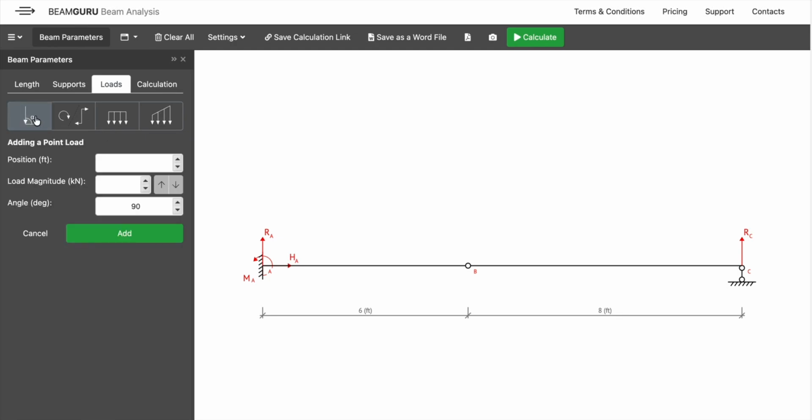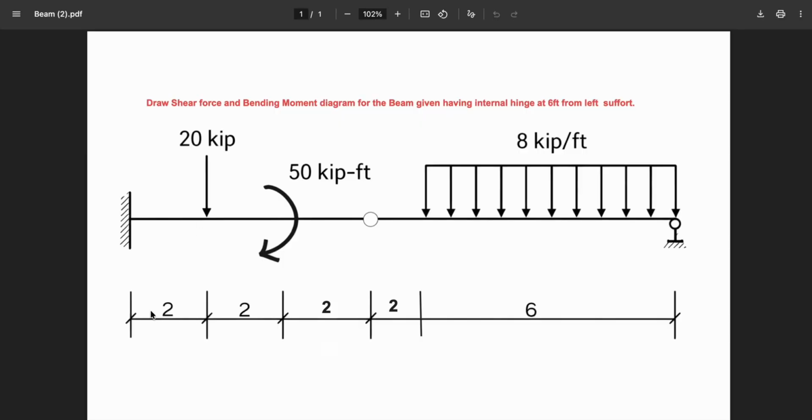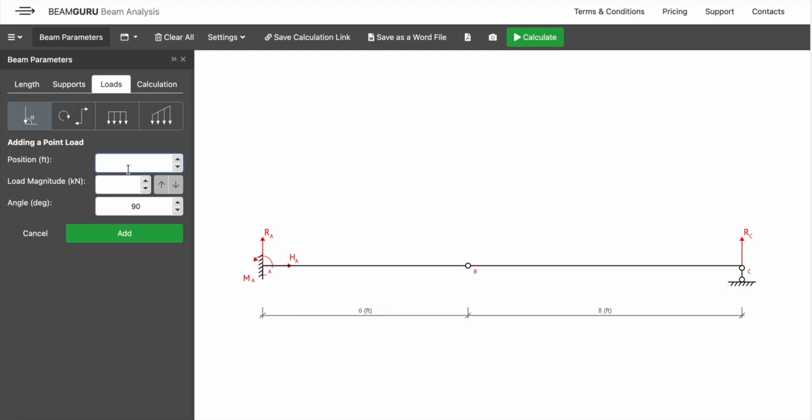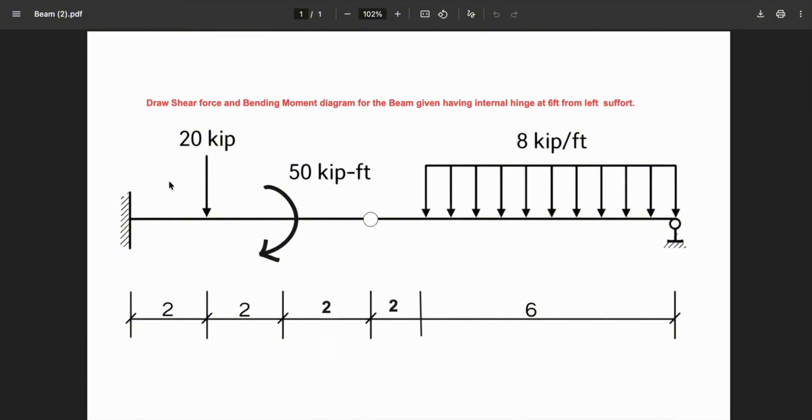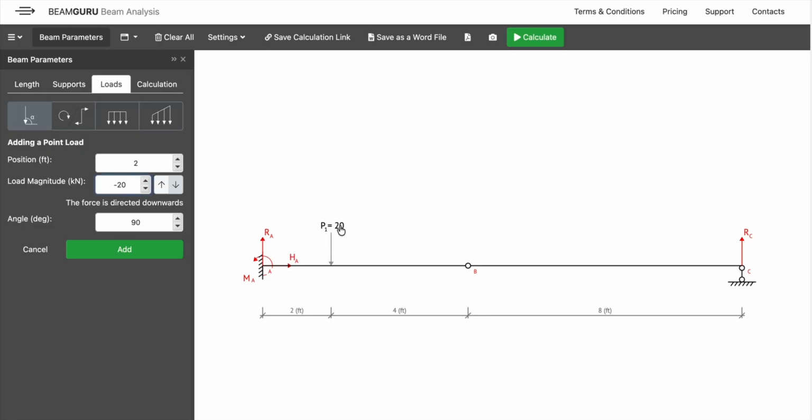Let's see, this is the point load, and this point load is situated at 2 feet from left end. So the position will be 2 feet. Since it is at 90 degrees pointing downwards, this 2 will be minus. Over here, this is our load magnitude, and it is 20 kip. So this 20 is upward. Now we have to provide minus so that it could come to negative direction. See, 20 kip over here.